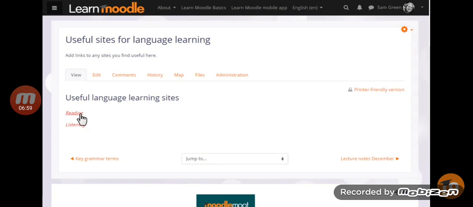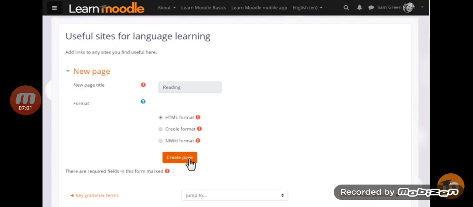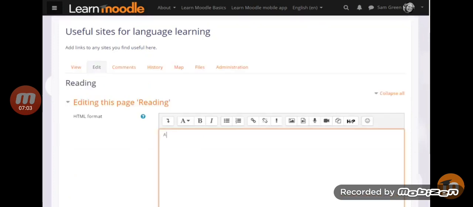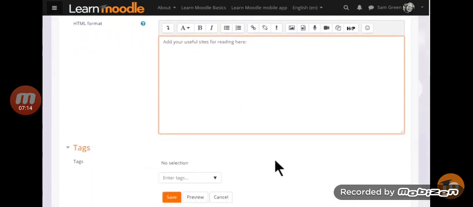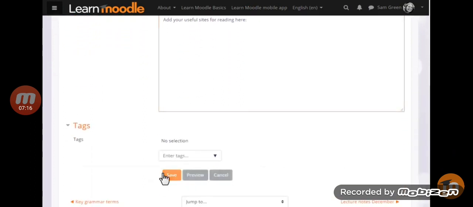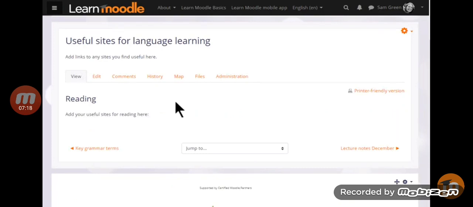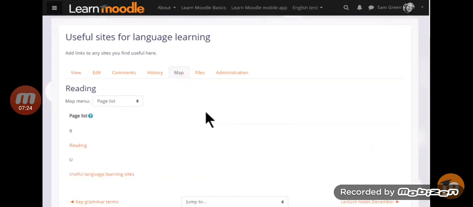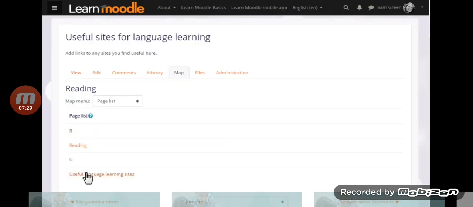So if we click on the reading link, we're then prompted to create that page, and we can start adding information to it. This is how your students would then add text and information to a new page too. Now, if we scroll down and save that page, we can take a look at some of the other links in a wiki. If we look at the tabs at the top, Map takes us to pages which have been created, and we can access them from there. Currently, we only have 2 pages.